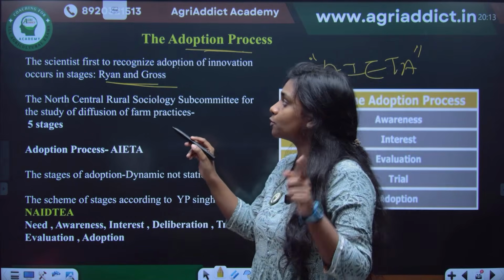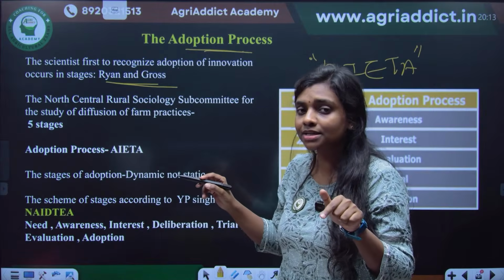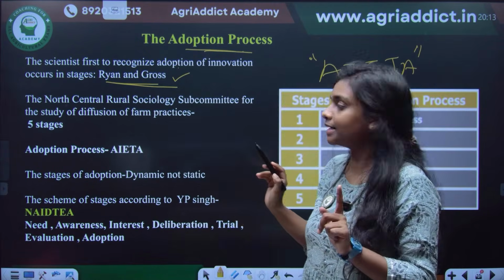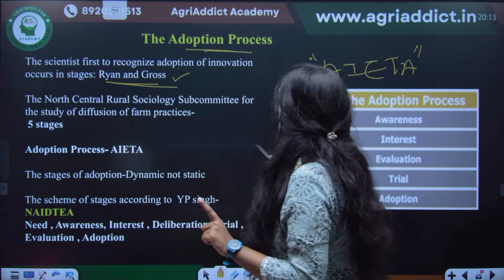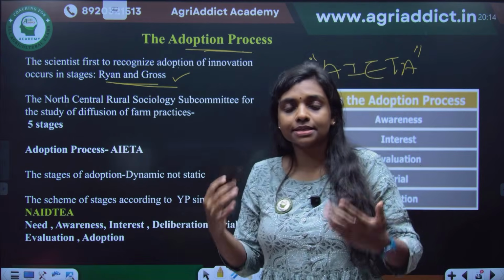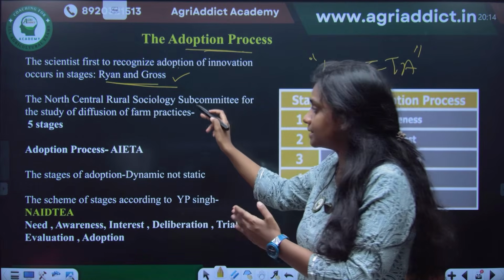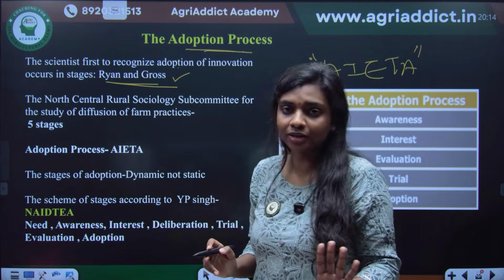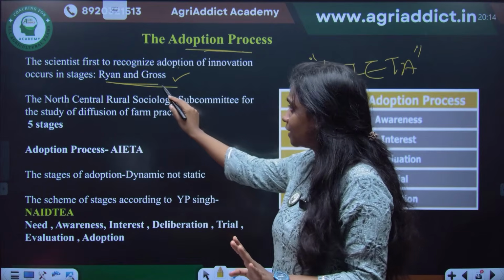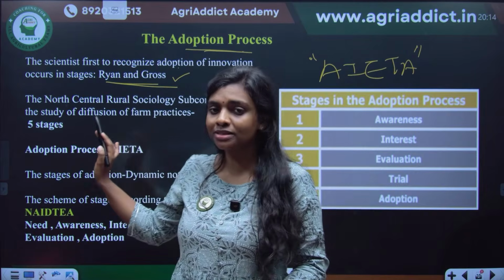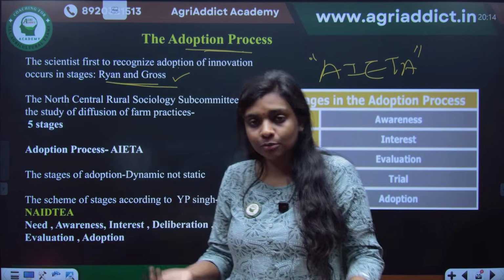So the first person who identified that adoption occurs in stages is Ryan and Gross. And then many scientists have given many models for this adoption process. We are seeing only the important ones. It's not like Ryan and Gross didn't give this. This AIETA is not given by Ryan and Gross. They have given another model. There were many models.